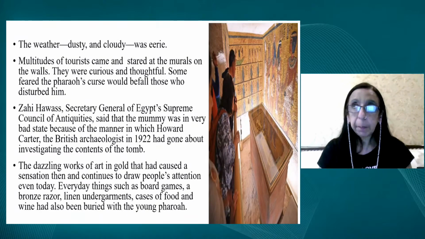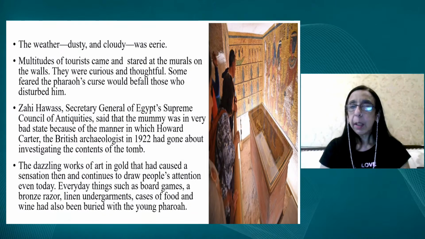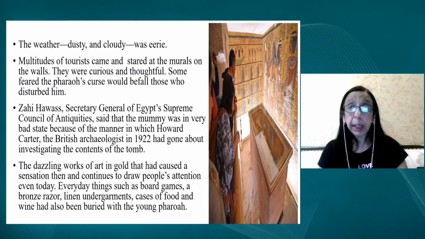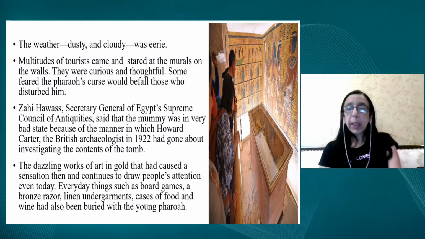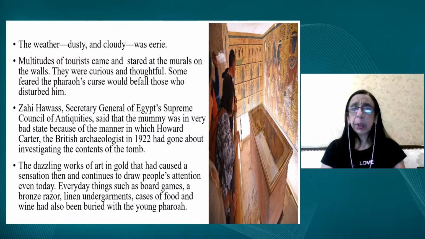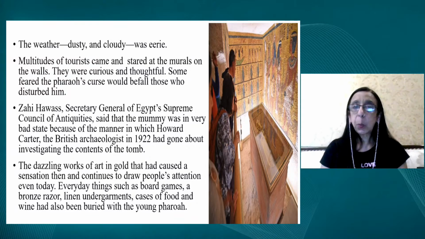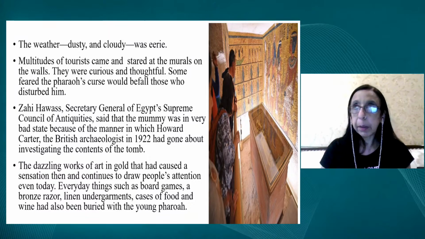Now, one thing which the chapter talks about is that when he was being dug out of the burial tomb and taken for a CT scan, there was a lot of mystery that surrounded it. It was like a Greek tragedy. The weather was dusky, cloudy, eerie, mysterious. But once it was opened, multitudes of tourists came and they looked at the walls. They were curious and thoughtful both, and many feared that the pharaoh's curse would befall those who disturbed him from his sleep. So there were a lot of superstitions added to this.